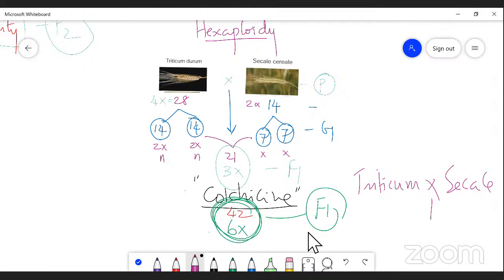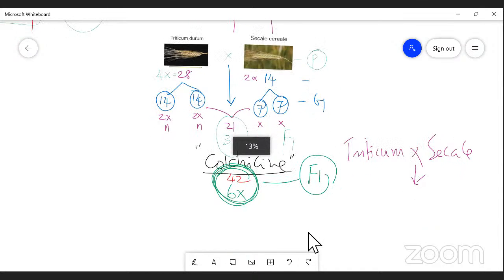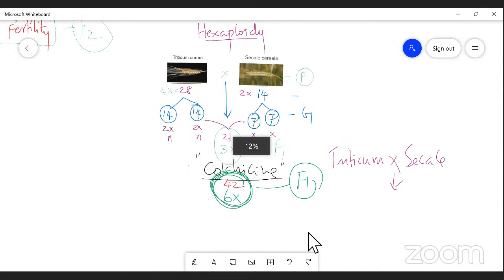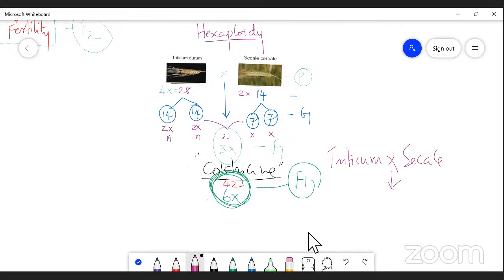So as a result, Triticale was obtained, right? So the F1 was produced as Triticale, the first man-made cereal.